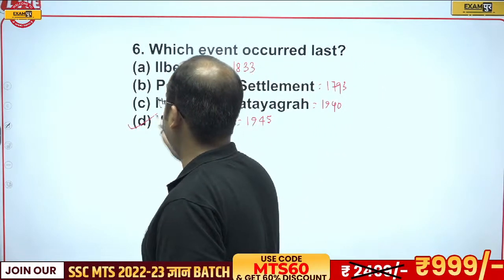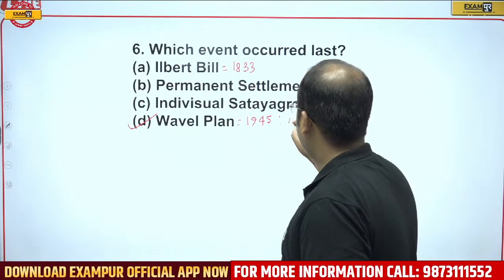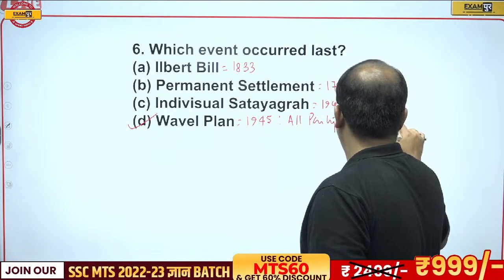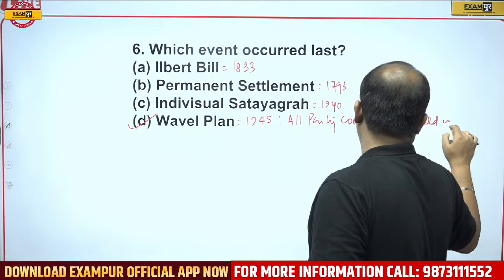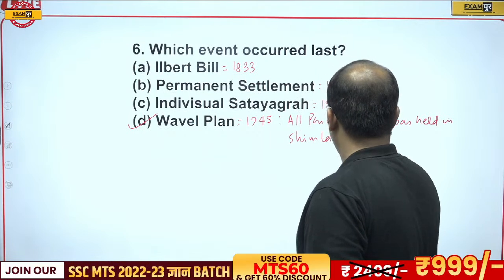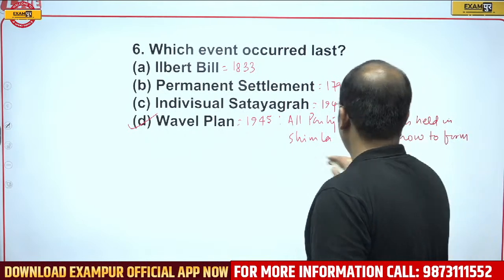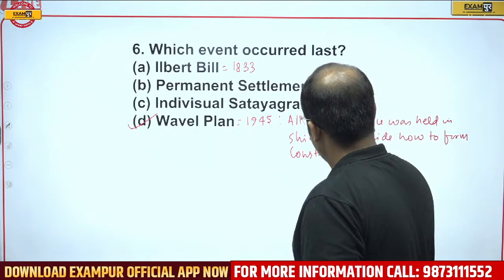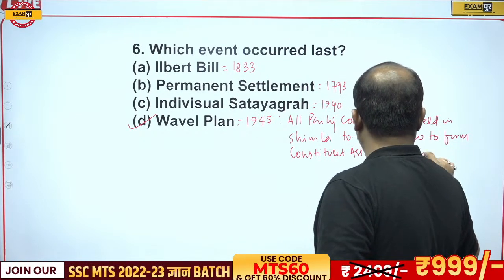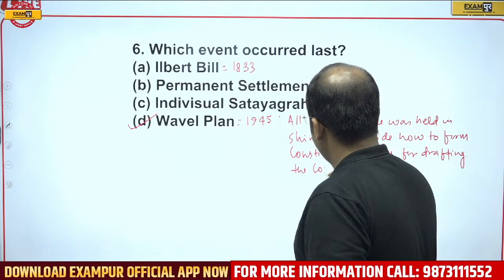In 1945, that was the Wavell Plan, in which an all-party conference was held in Shimla to decide how to form a Constituent Assembly for drafting the Constitution of India.